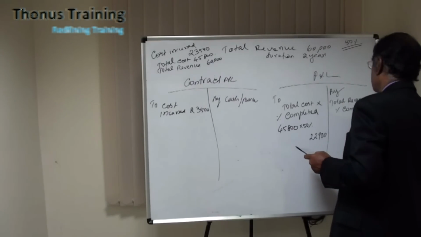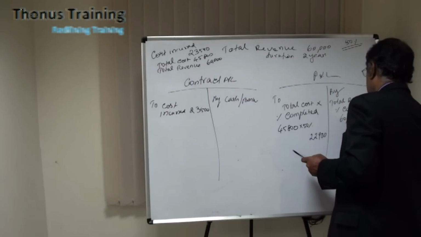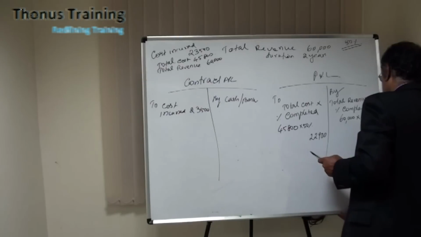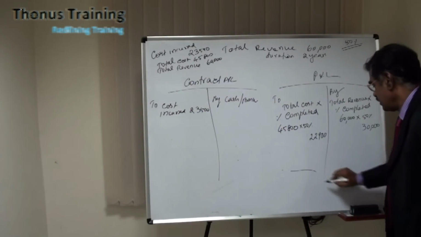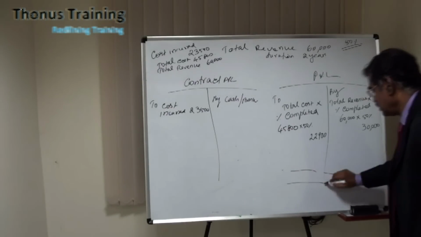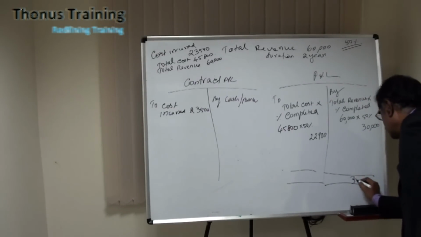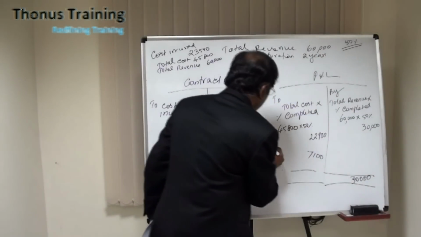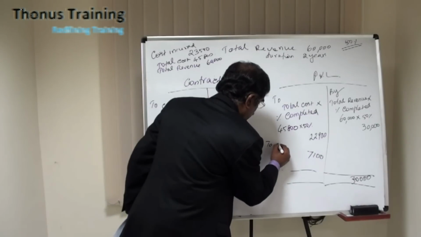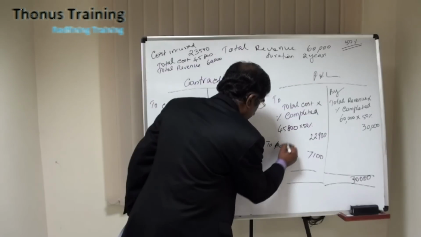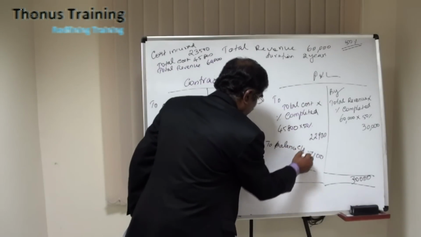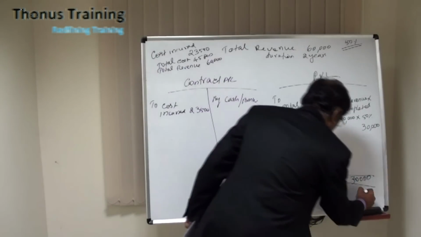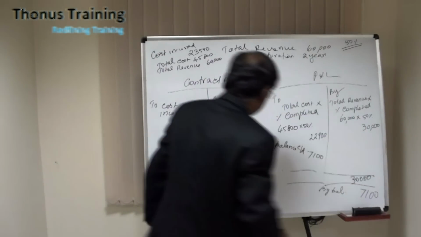Total revenue expected is 60,000, multiplied by 50%, that comes to 30,000. Now we arrive at the balance, which will give us the attributable profit. The credit side total comes to 30,000, so the balancing figure is 7,100. This balance carried on tells us the profit made, that is 7,100.